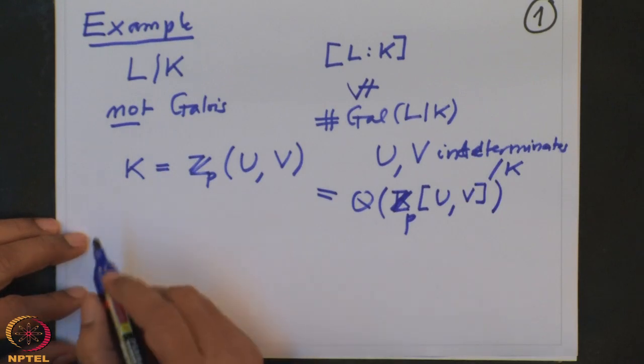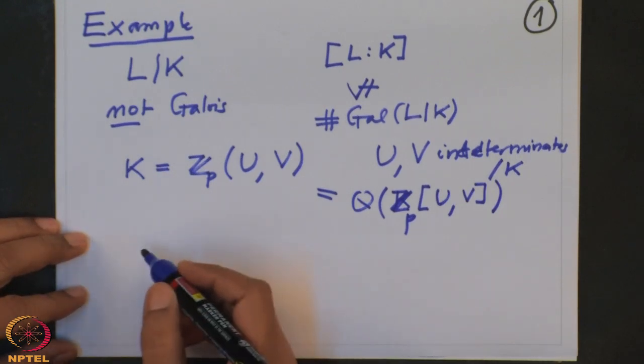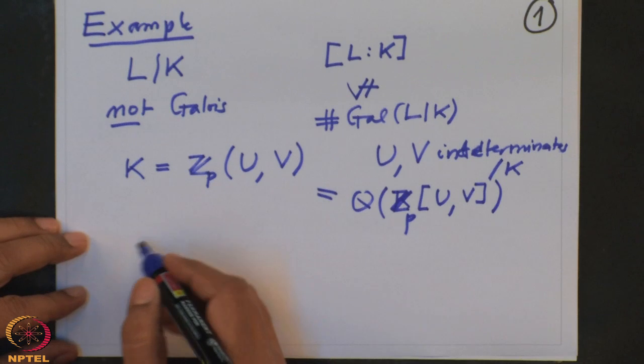This is my base field, and I am looking at the polynomial f.